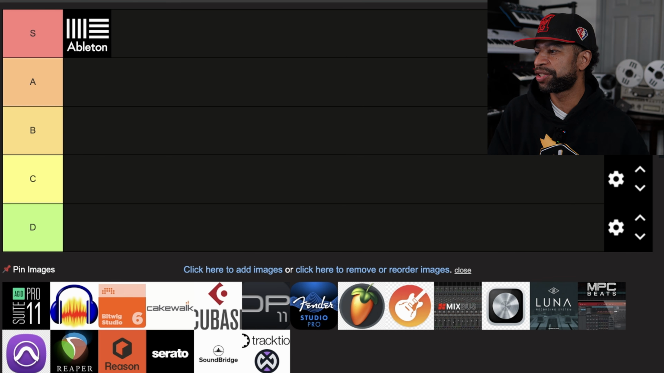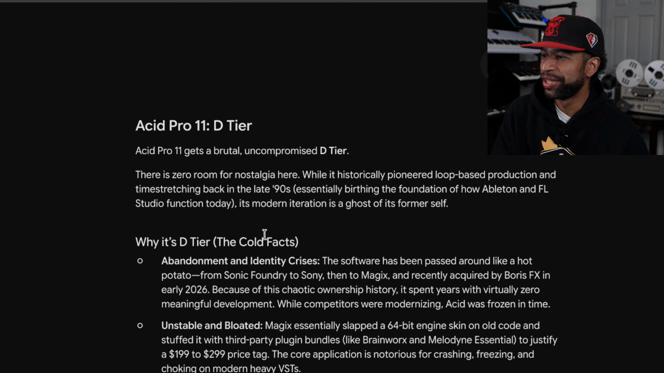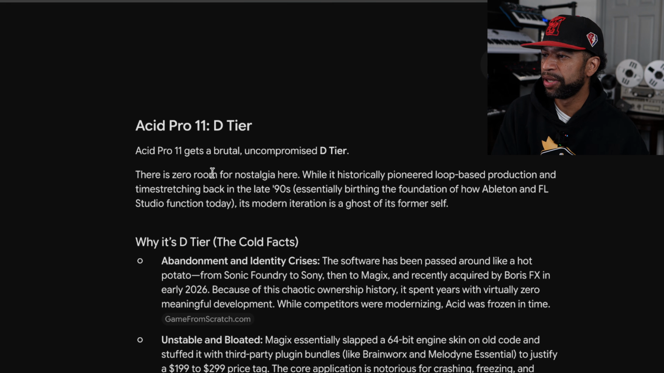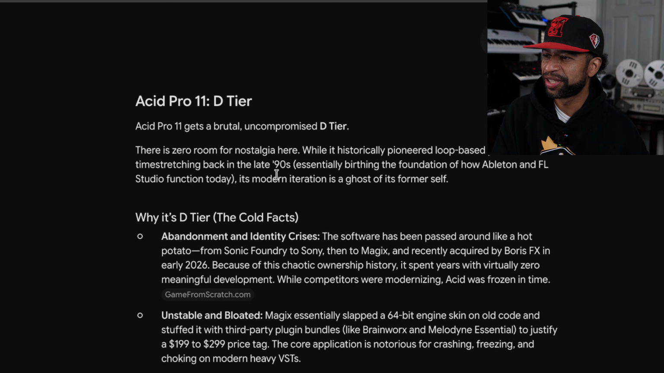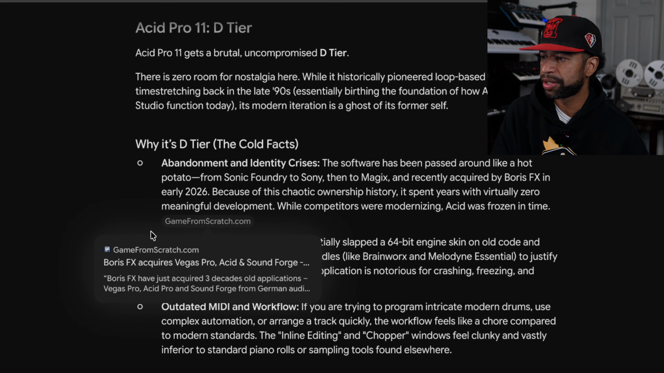Starting off right with an S tier, let's go to Acid Pro 11. So Acid Pro 11 is going to get D tier, a brutal, uncompromised D tier. There is zero room for nostalgia here. While it historically pioneered loop-based production and time stretching back in the 90s, its modern iteration is a ghost of its former self. It basically says it has an abandonment and an identity crisis. The software has been passed around like a hot potato from Sonic Foundry to Sony, then Magix, and recently acquired by Boris Effects in early 2026.